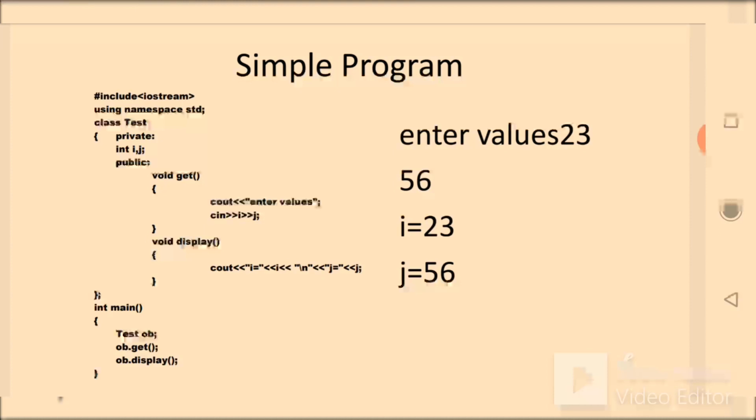Now see here, I have decided that a data type test will be created, and test has two attributes i and j. Both of these are integer type, and get is a behavior or function where you will take the values of it, and another one is just to display it.